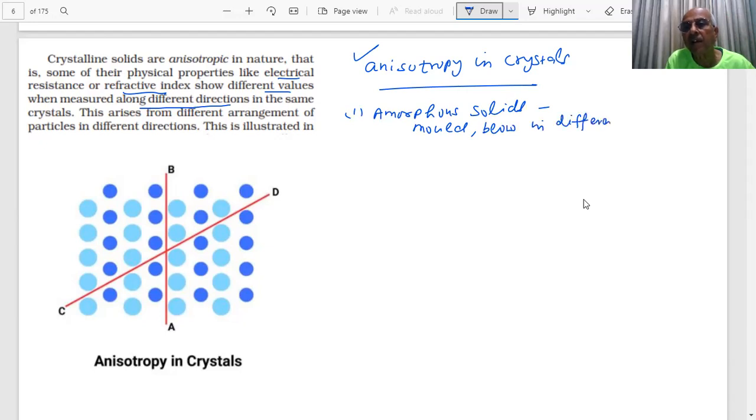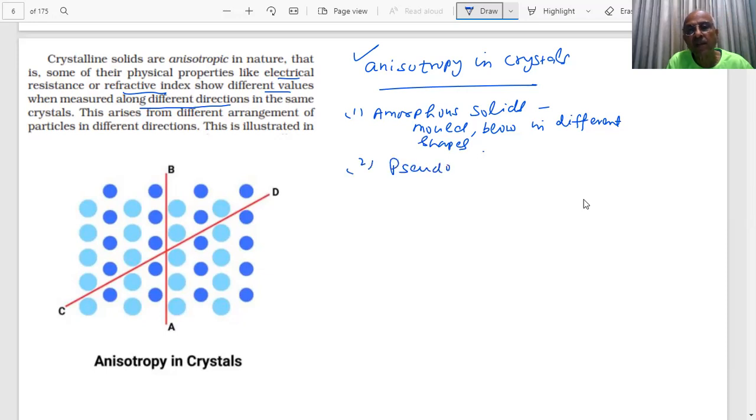Some objects are found to be milky in appearance because of some crystallization. Sometimes there can be some crystallization when you cool them, and the result is some milkiness which appears. And sometimes these are called pseudo solids or super cooled liquids.